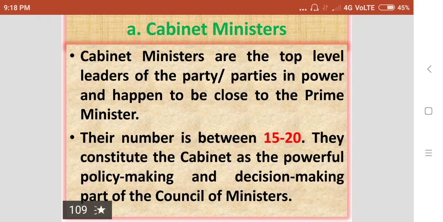Cabinet ministers are the top level leaders of the party in power, who are very close to the Prime Minister and may be given cabinet grade ministership. Their number is between 15 to 20. So they constitute the cabinet as the powerful policy making and decision making part of the Council of Ministers.